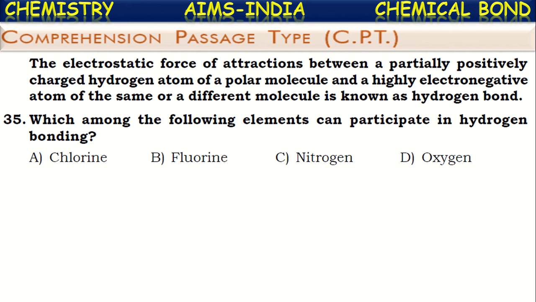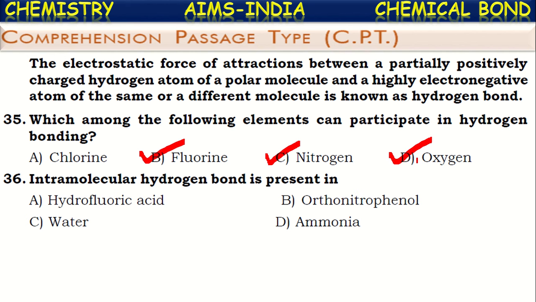So we know the atoms with high electronegativity can participate in hydrogen bonding. The elements with high electronegativity are generally atoms like fluorine, nitrogen, oxygen. These elements have high electronegativity and thus can participate in hydrogen bond formation. Actually, it should be a single correct answer, but it is given as multi-correct here, no worry. These three are correct answers.